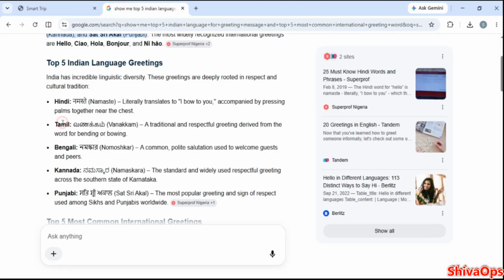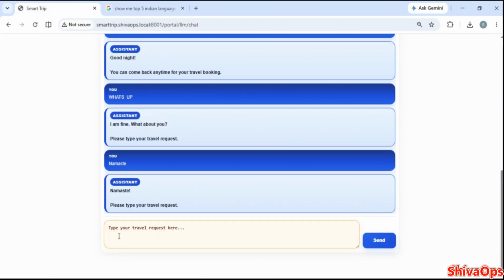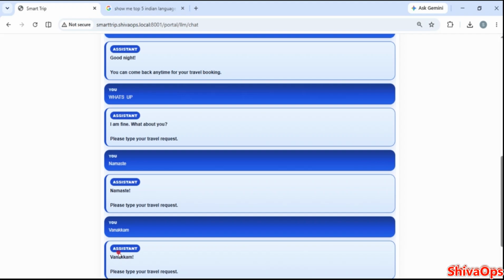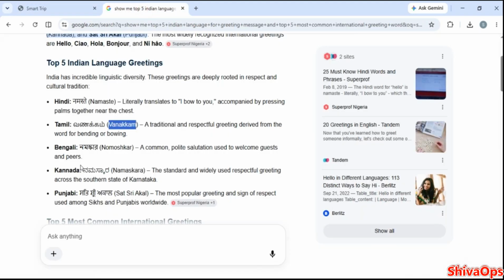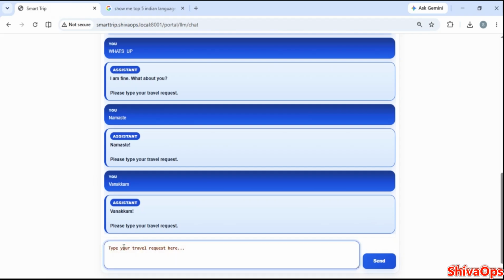Now I will say in Tamil, vanakkam. It replies vanakkam, please type your travel request. Bengali, namaskar. It replies namaskar.